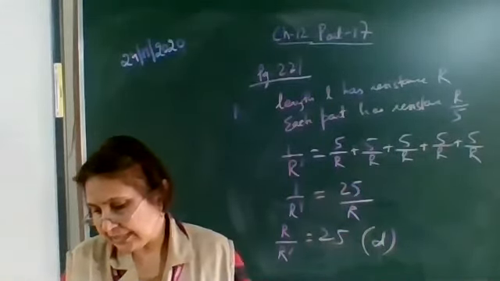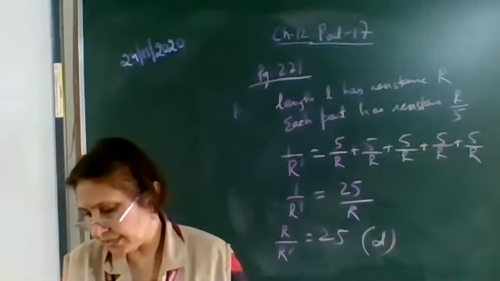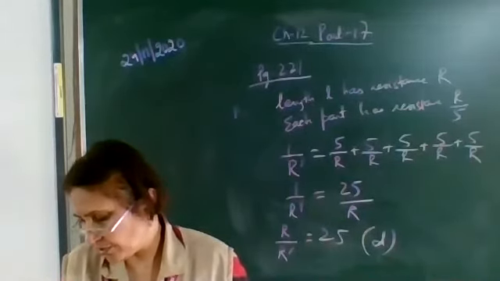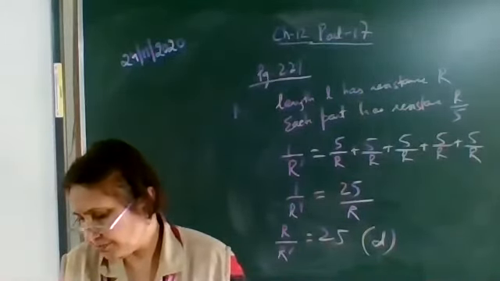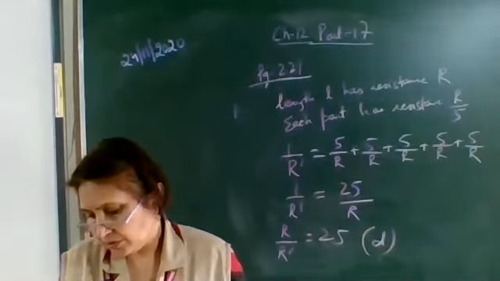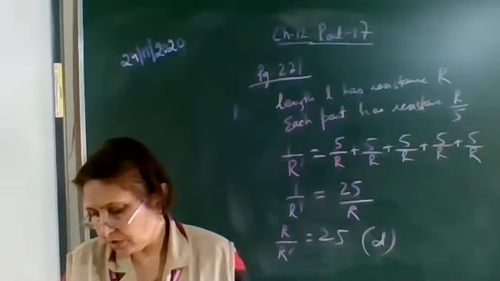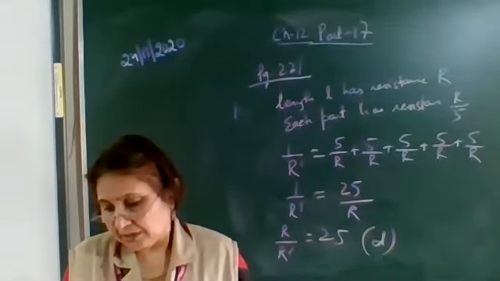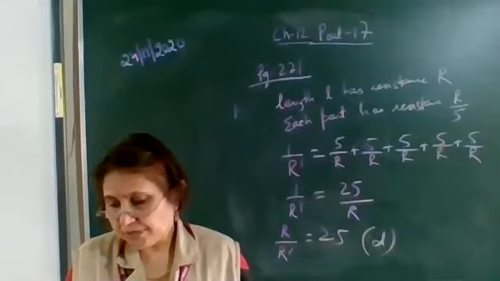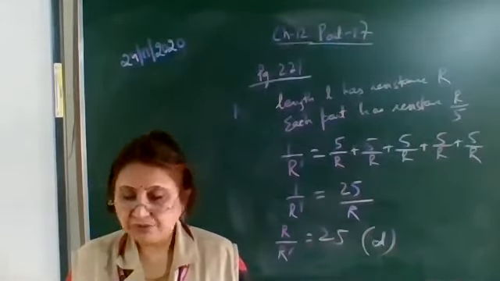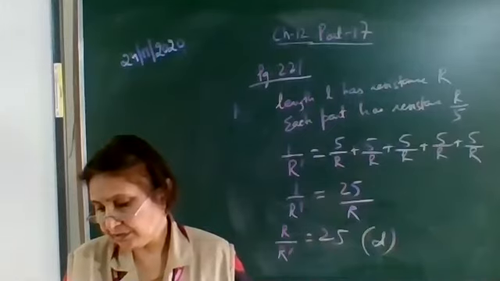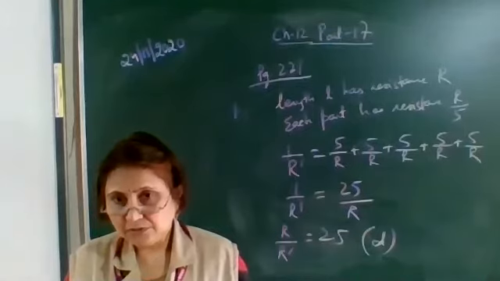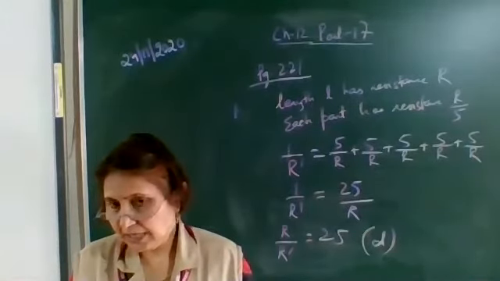Question number 3 is, an electric bulb is rated 220 volt and 100 watt. When it is operated on 110 volt, the power consumed will be equal to, and there are 4 options given. Can you get the resistance from here? P is given and V is given.